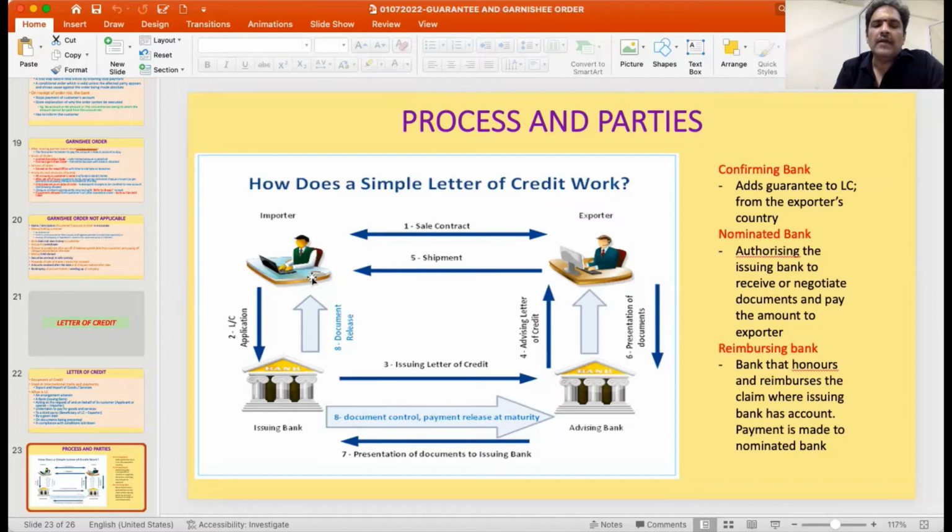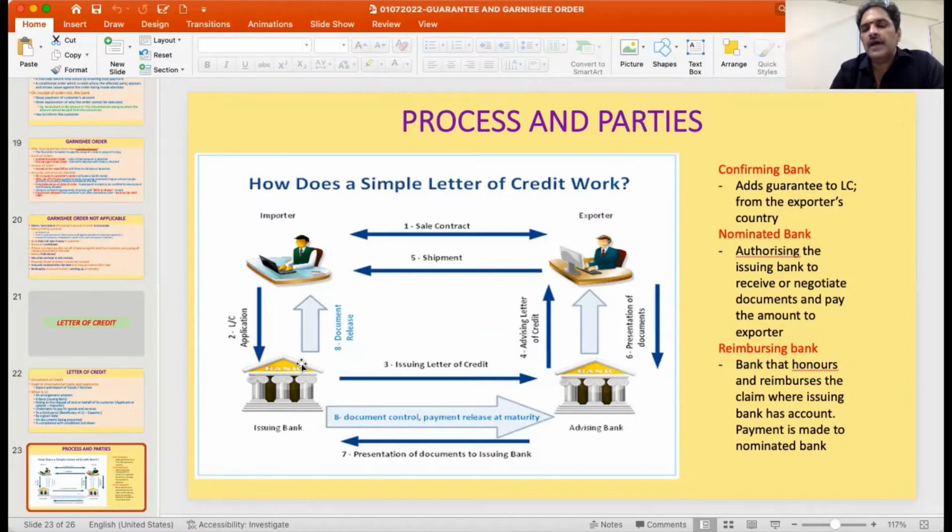Then the documents will be released on recovering this money from the customer. The documents will be released to the importer. He will go to the shipyard or dock, and he will receive the goods. So this is how the transaction of a letter of credit works.